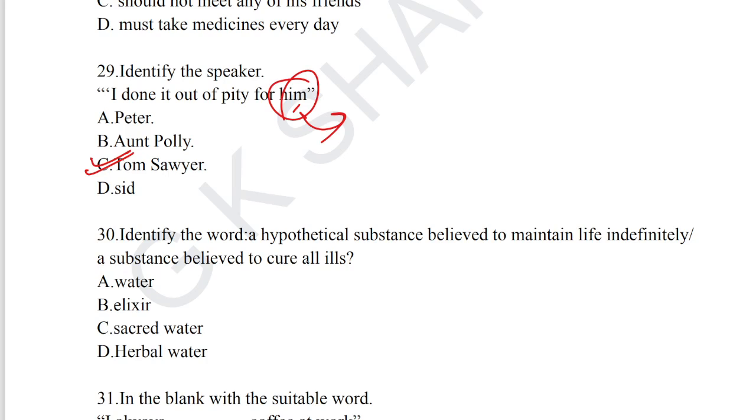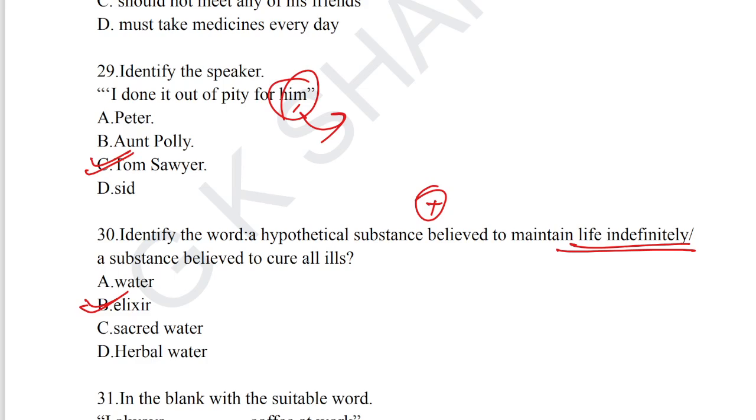We shall go for question number 30. Identify the word: a hypothetical substance believed to maintain life indefinitely, a substance believed to cure all ills, is called elixir. Water, the Elixir is a work given in our syllabus which belongs to Sir C.V. Raman. He called water an elixir.